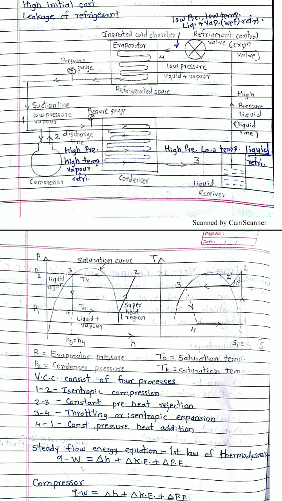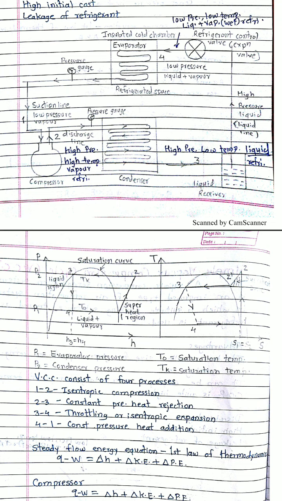So 2 to 3 is at constant pressure, P2 is equal to P3, and heat is rejected, so the vapors at point number 2 become saturated liquid. Point number 3 is on the saturation curve on the left hand side, where the saturated liquid is.